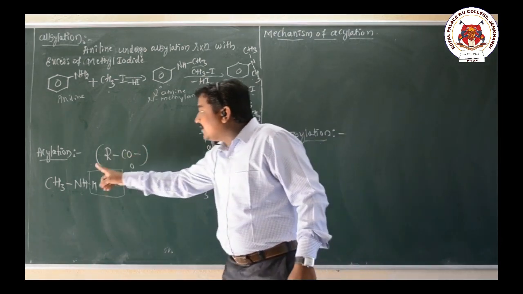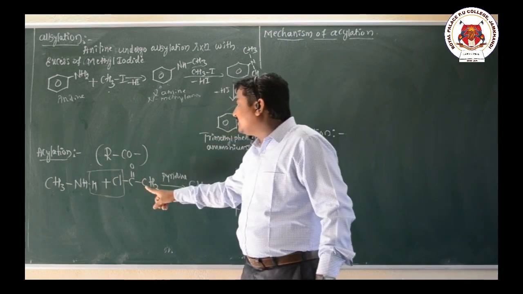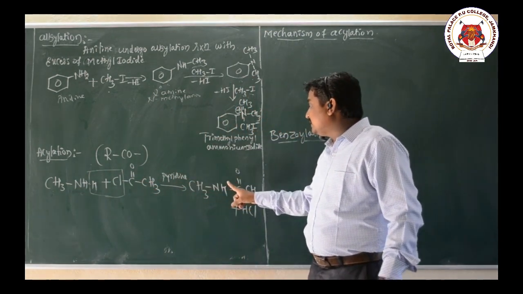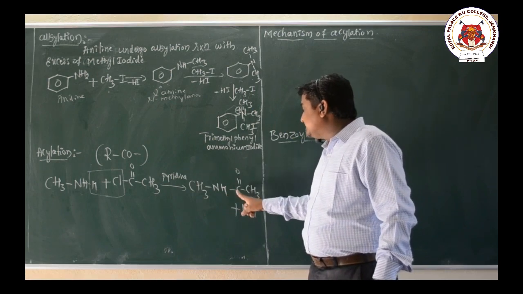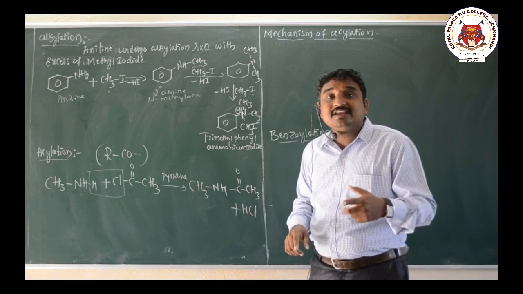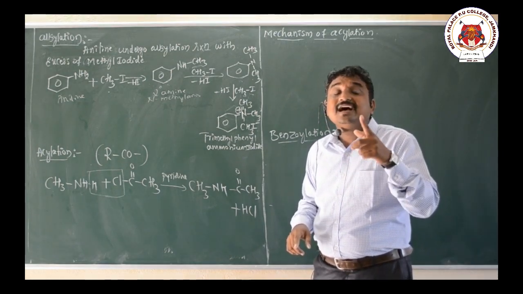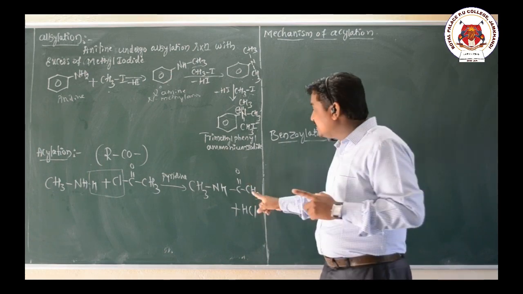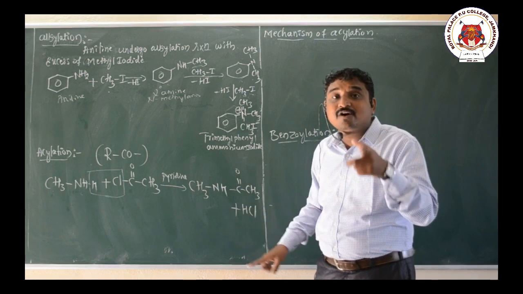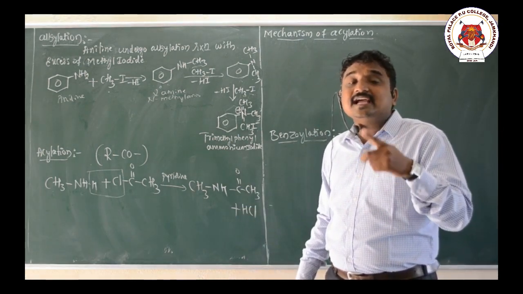Here I have taken one example: methylamine reacts with acetyl chloride in presence of pyridine, and that gives N-methyl acetamide. If you take a secondary amine, that gives N,N-disubstituted acetamide. Generally, N-substituted acetamide is formed when primary amine reacts with acetyl chloride.